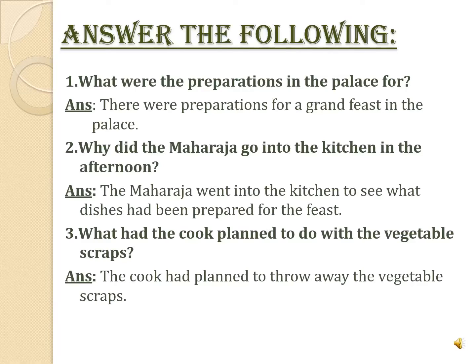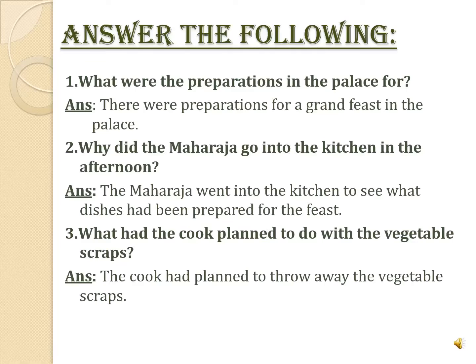Now second one. Why did Maharaja go into the kitchen in the afternoon? The answer is, the Maharaja went into the kitchen to see what dishes had been prepared for the feast. Now why did Maharaja go? He went into the kitchen to survey the dishes. Yes, to survey whether the preparations are going properly or not for the dinner.